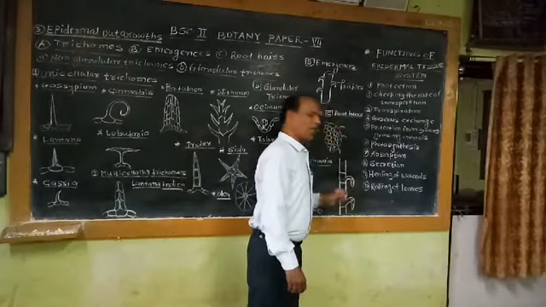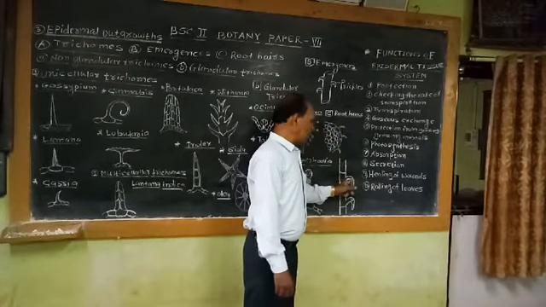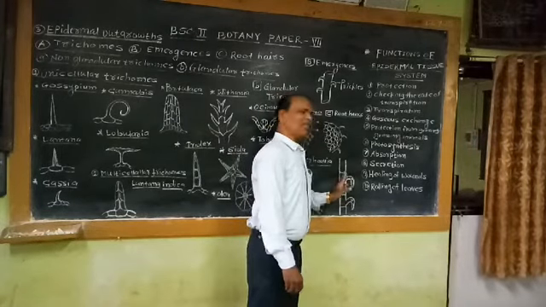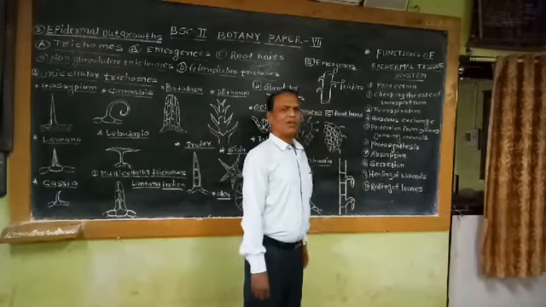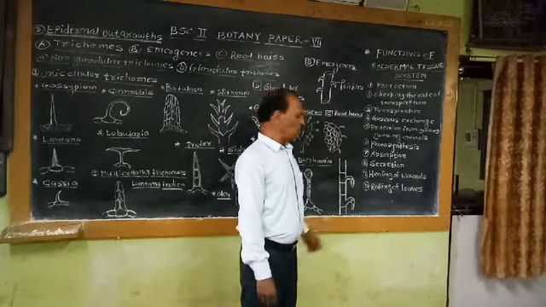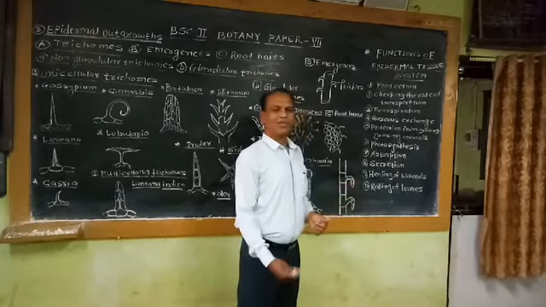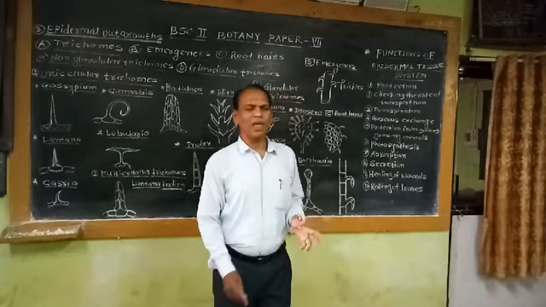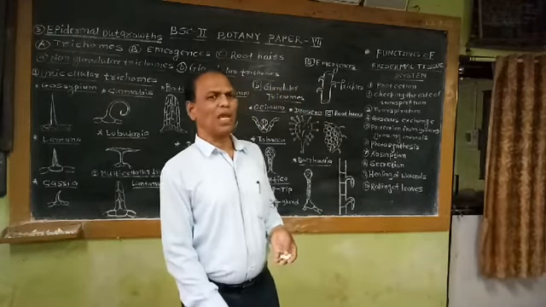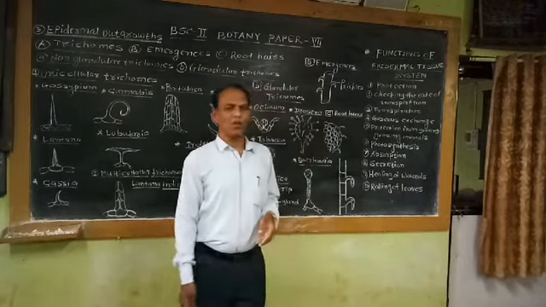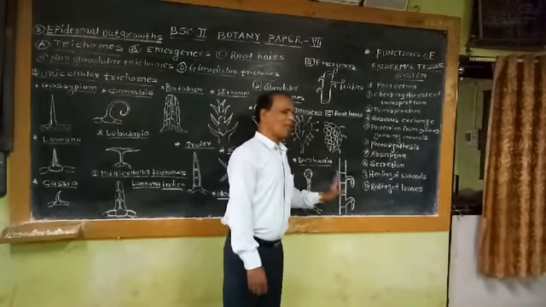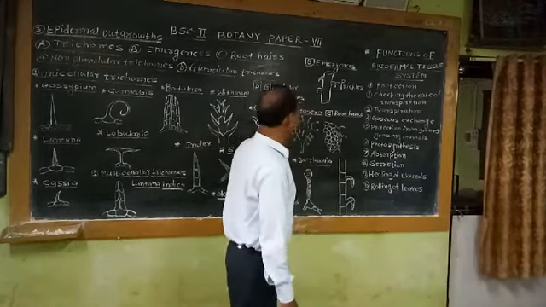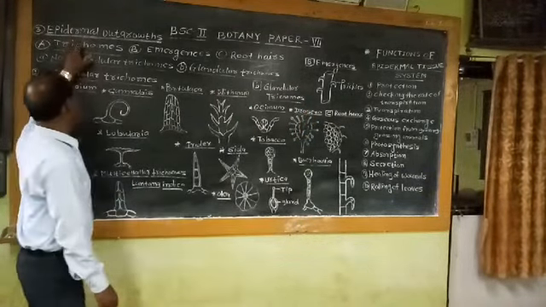If we observe, this root hair shows a prominent nucleus, dense cytoplasm, etc. That means it is a living cell, and the outer wall of this trichoblast cell, or root epidermis cell, extends and forms the hairy appendage, which is commonly studied as root hairs. We know very well the function of root hair: it plays an important role in the absorption of mineral nutrients and water from the soil and supplying them to the different organs of the plant. So that's all about the various types of epidermal outgrowths.